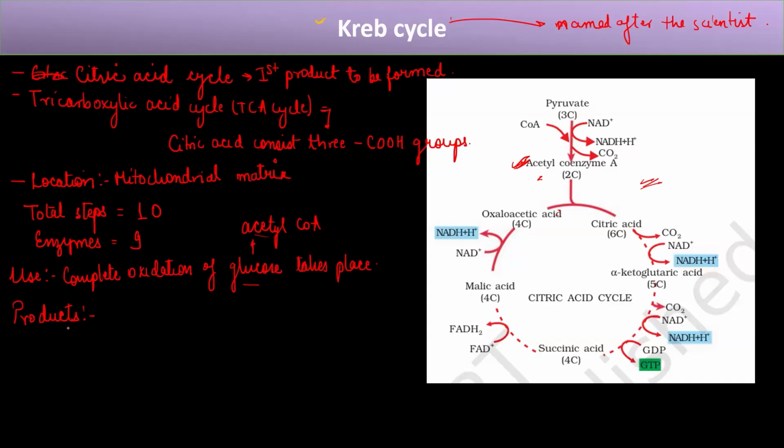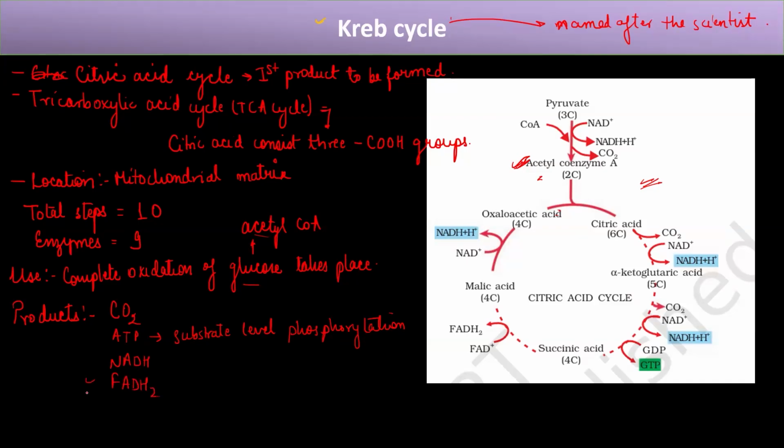We will see how these products are formed, but for now, just remember that the products formed are carbon dioxide, ATP, and this ATP is formed through substrate level phosphorylation. Then you will have NADH and FADH2.